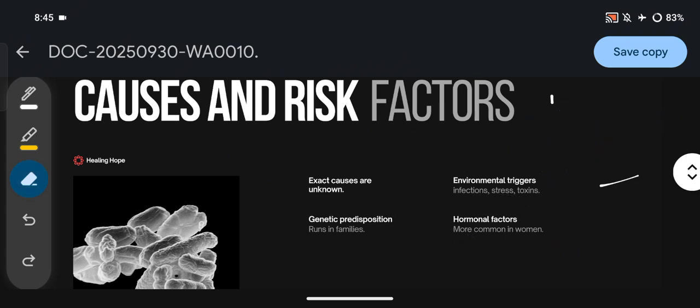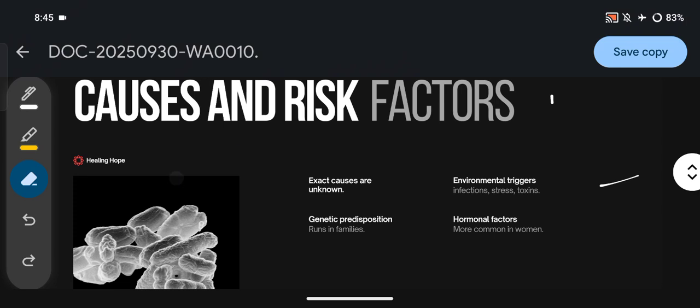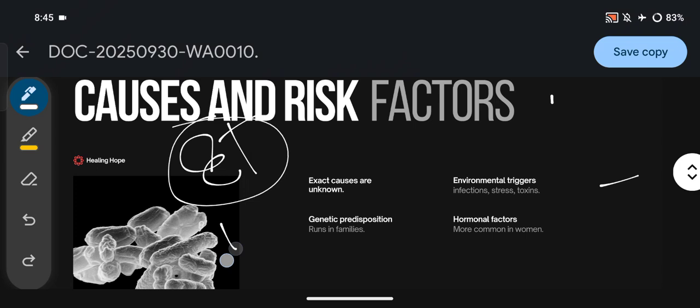The exact cause behind autoimmune disease is currently unknown. This is a problem, that we cannot determine how the disease actually arises. Then number 2, the environmental triggers, like infection, stress or toxic substances.